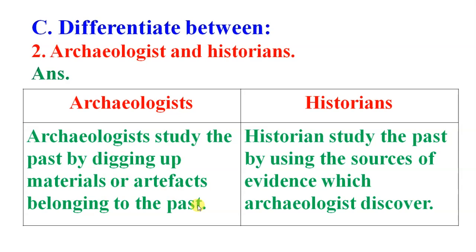They dig up, find out the material, then they study it. That person is known as an archaeologist. Historians study the past by using the sources of evidence which archaeologists discover. Historians study those sources and write their history.